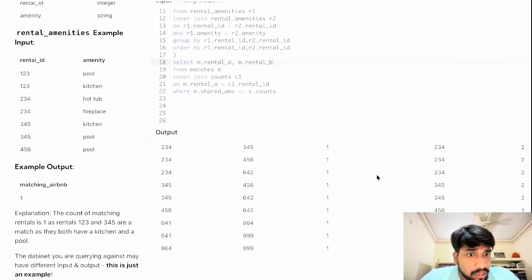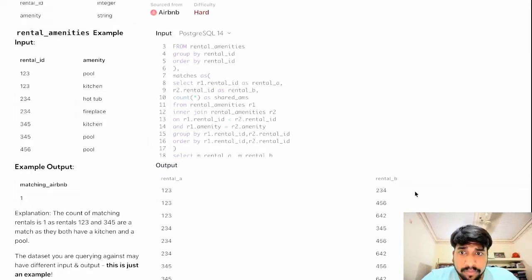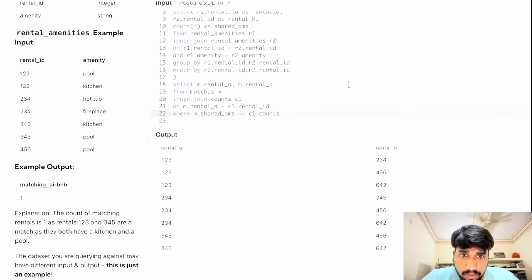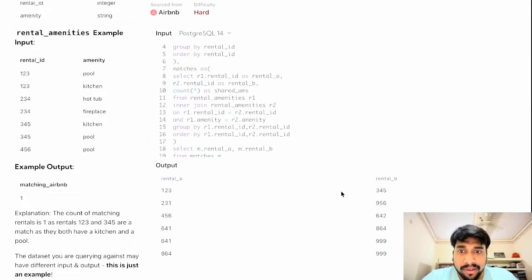If I'm not wrong, let's see first. I guess there will be some issues here. Select rental. Okay, this is C1. Now here we have one issue that this is again showing, but it should not. Sorry, it should be equal to. Yes, I don't know why I put not equal to there.